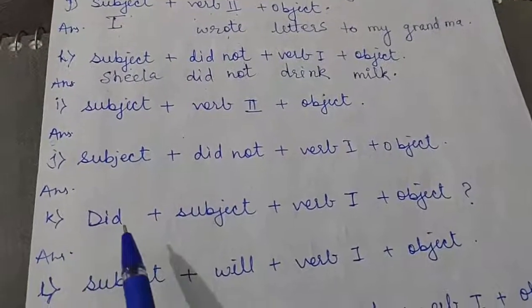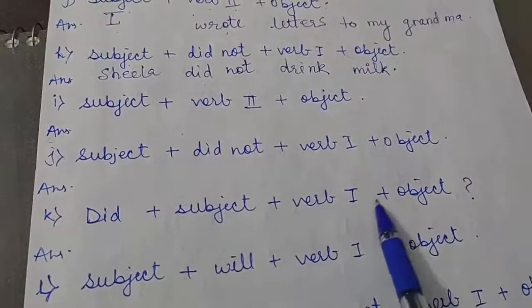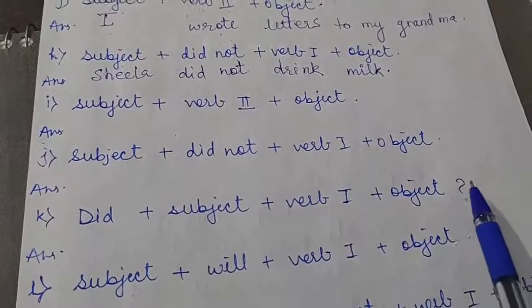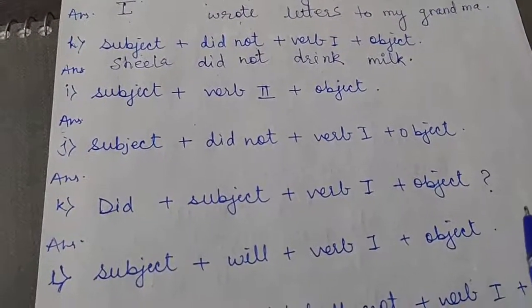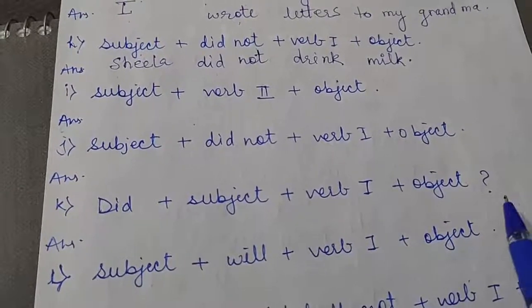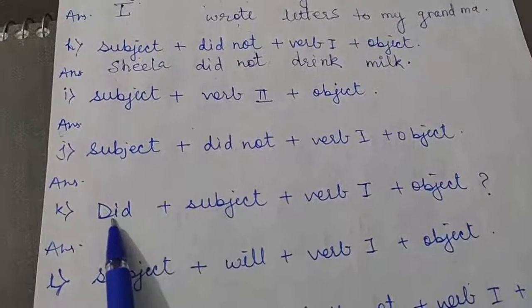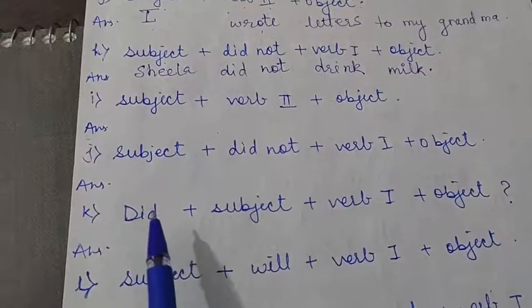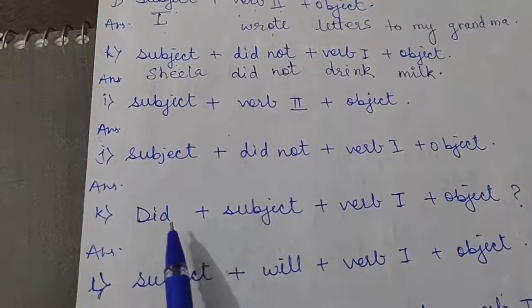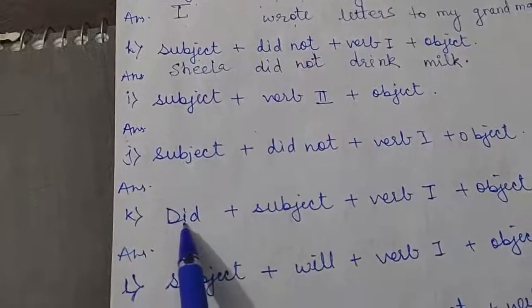Now K is did plus subject plus verb 1 plus object and question mark. The question mark indicates that this is an interrogative sentence. Did means this is in past tense, a simple past interrogative sentence, so that's why we are using did here.